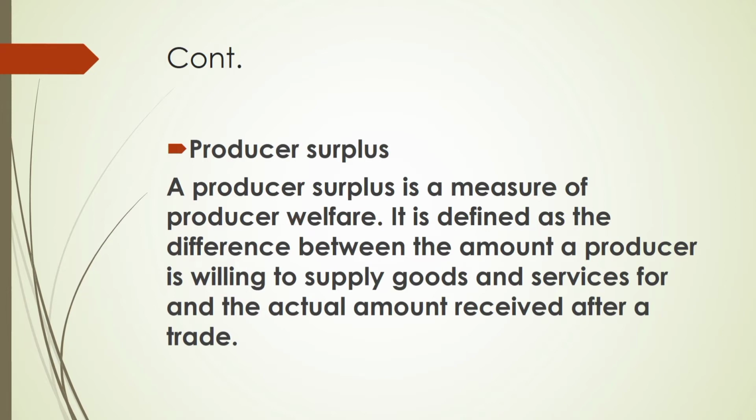Yes, so let's say maybe a producer is willing to supply goods and services at 2 cedis, but when the producer sends this product to the market, the price has increased to 3 cedis. So the difference between 3 cedis and 2 cedis, which is 1 cedi, is now the surplus the producer will get, or the welfare of the producer.